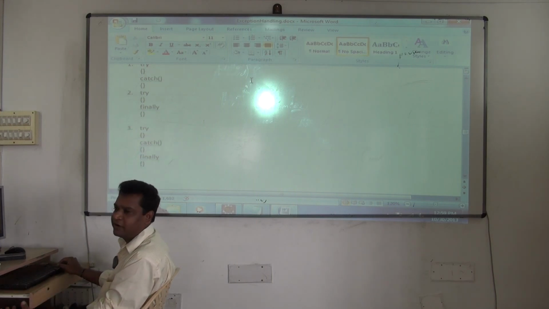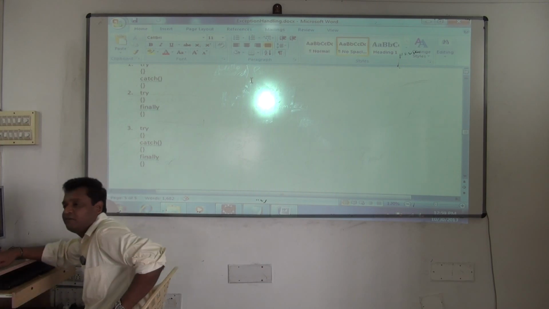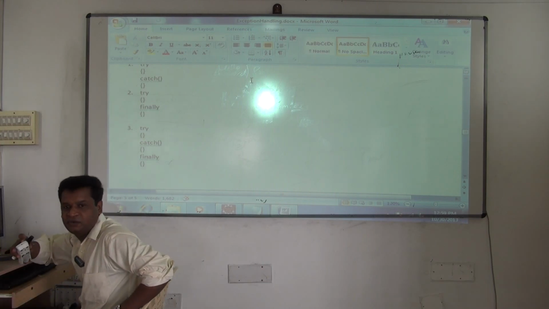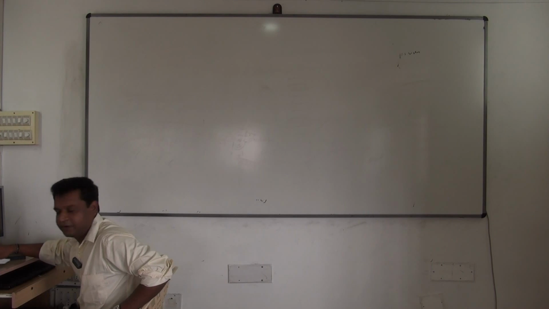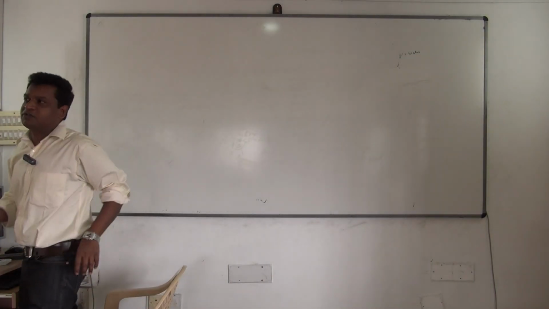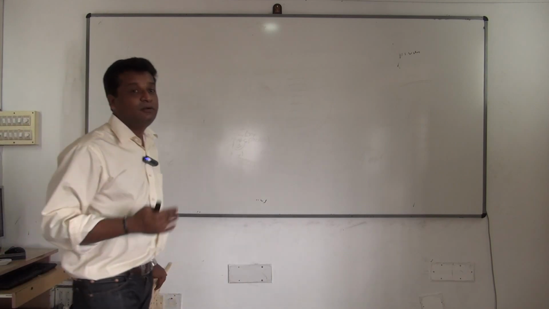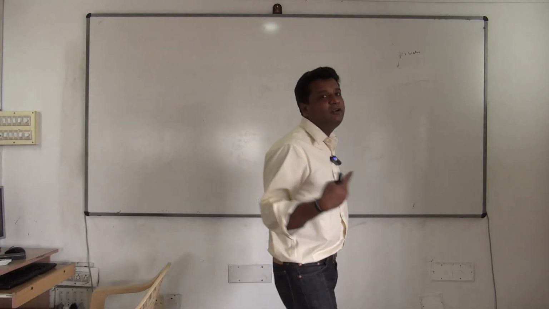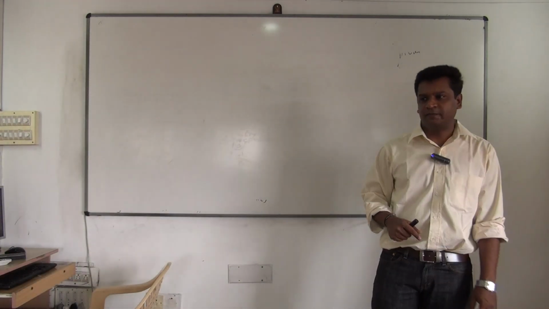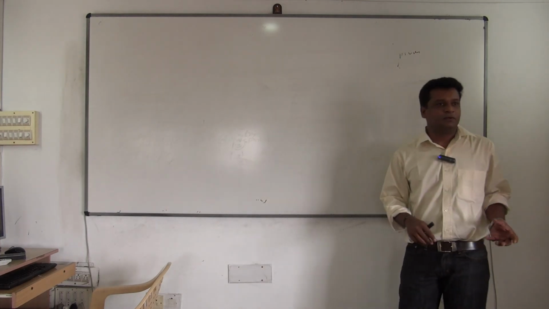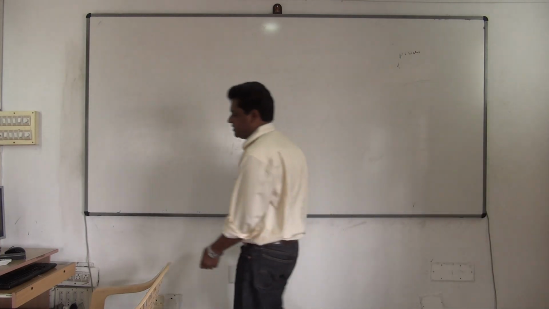So you are seeing the power of guarantee now. It will guarantee what? Finally, it is guaranteed to execute at any cost. Fine. Now, all that you understood, the guaranteeing part you understood. Now the question is, why to use finally, where to use finally, when to use finally, these questions will come. Understood? So now let's understand what Java says.